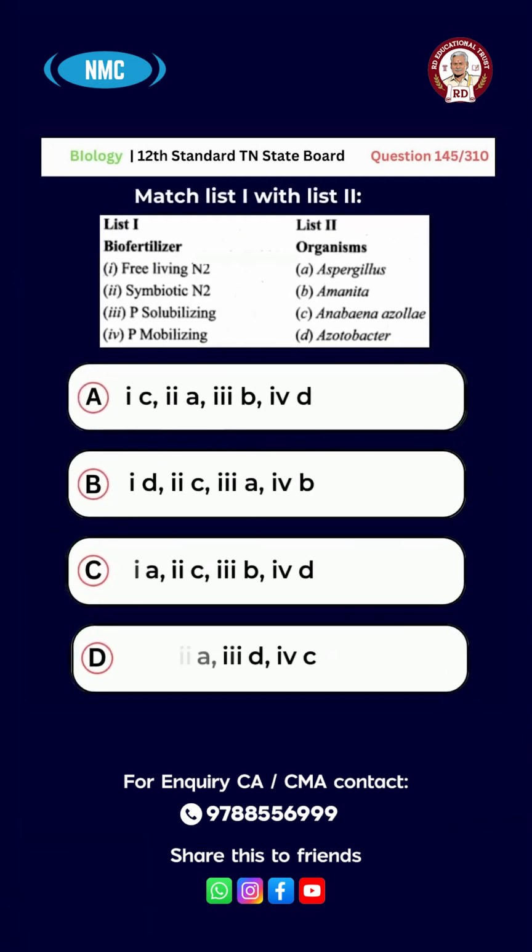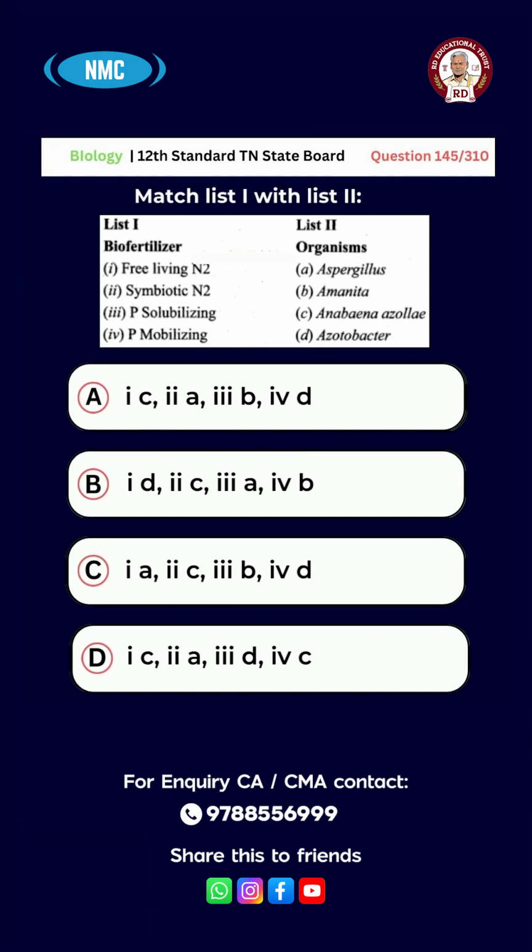Question number 145. Match list 1 with list 2. List 1 is biofertilizer, list 2 is organisms. List 1: 1. Free living N2, 2. Symbiotic N2, 3. P solubilizing, 4. P mobilizing. Organisms: A.